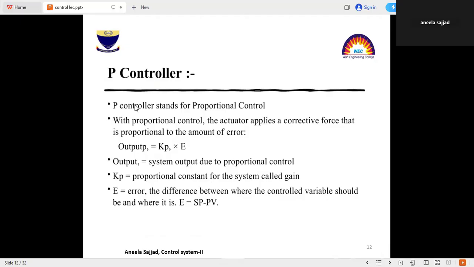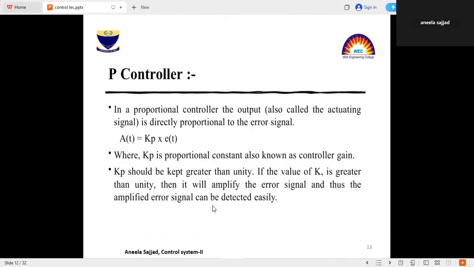Proportional controller, P stands for proportional control. With proportional control, the output of the controller will be equal to Kp into E. The output is equal to the system output due to proportional control. Kp will be the proportional constant, and E will be the error, the difference between the control variable, where E will be set point minus process variable. E will be the error, the steady state error, when the system reaches its steady state position.